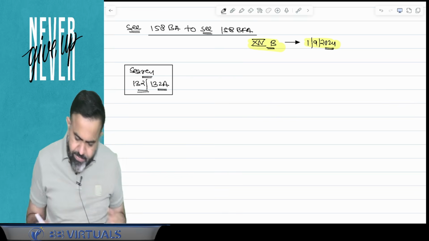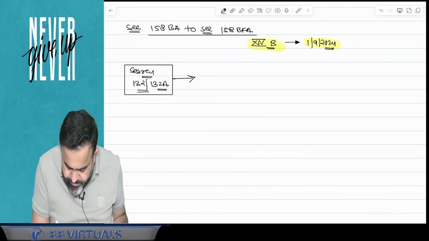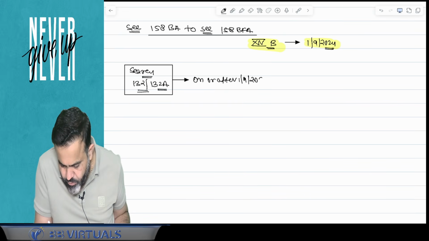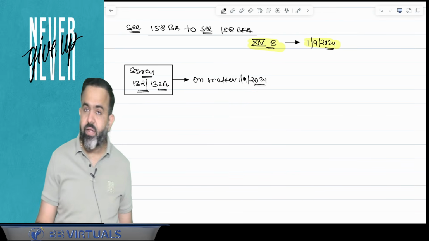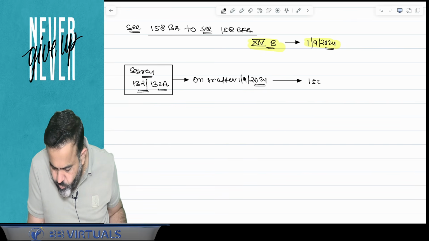Now guys, if search or requisition is made on or after 1st September 2024, then guys, the assessment will be done under section 158BC.